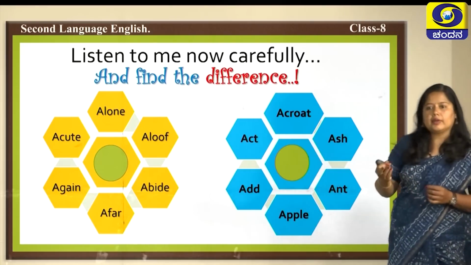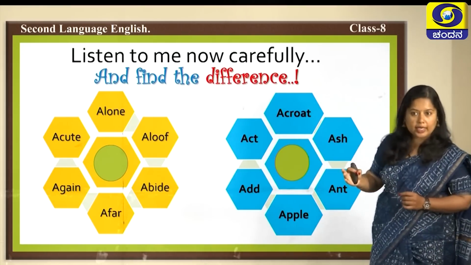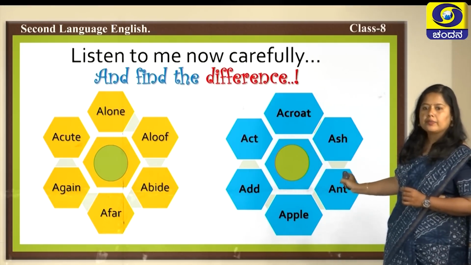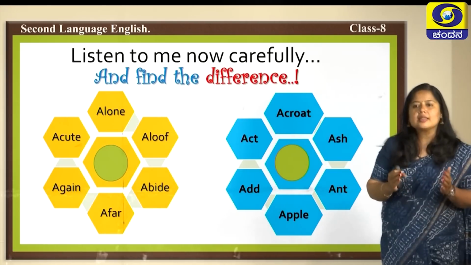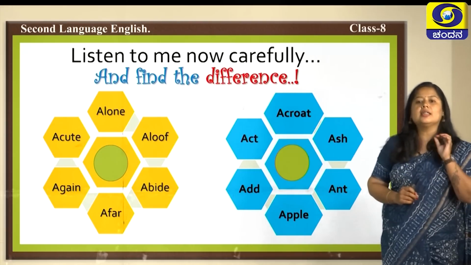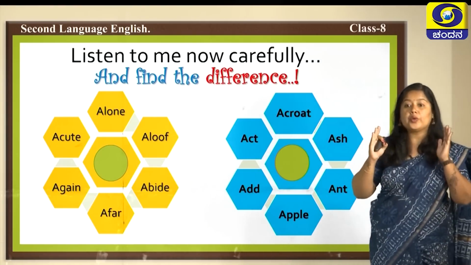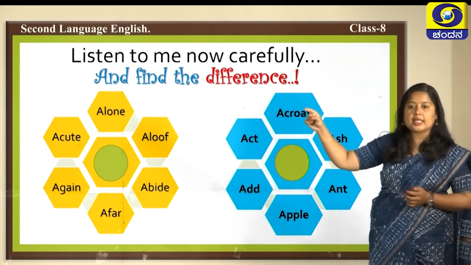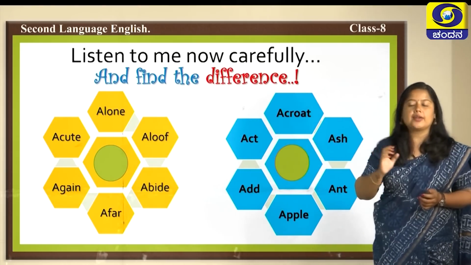Now, the words start with the same letter, but I am pronouncing them in a different way. Can you get that? Acroat, ash, ant, apple, add and act. Don't you find some difference in pronunciation? Of course, they start with the same letter, but while pronouncing they have different sounds. So, what you need to concentrate on is sounds. We call it alone, but we say this as acroat. A and a sounds are different from each other.